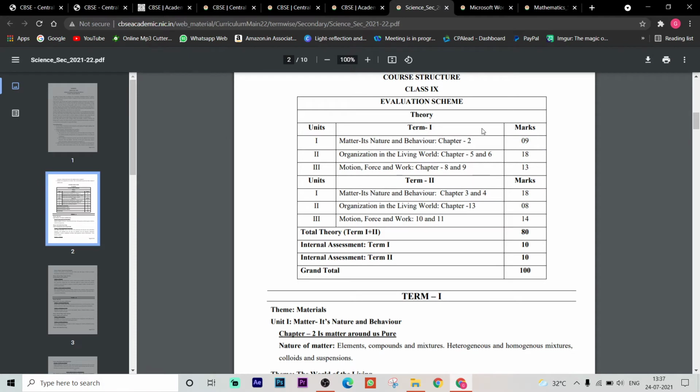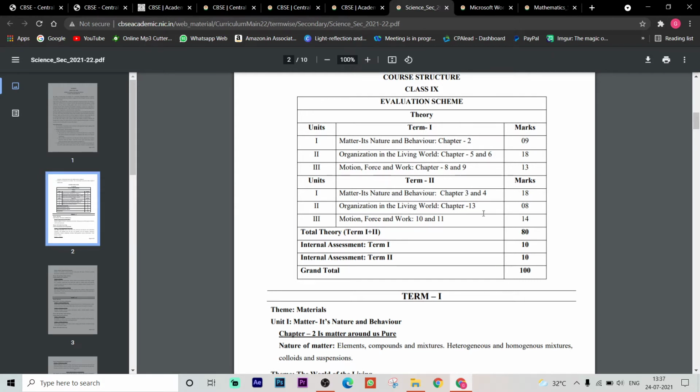So here it is the 9th class. Matter, its nature and behavior, is 9 marks. Organization in the living world, chapters 5 and 6, is for 18 marks. Motion, force and work is for 13 marks. So these 3 topics are going to be included for your term 1.